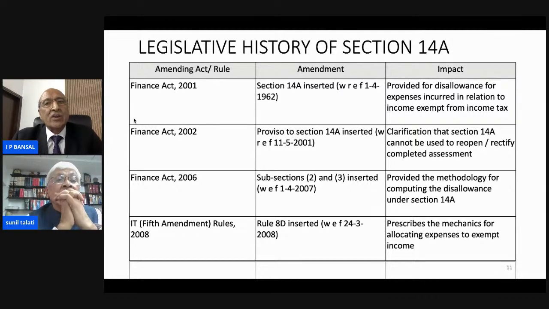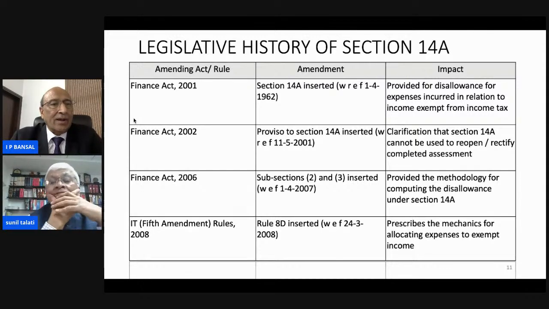It provided disallowance for expenses incurred in relation to income exempt from income. The second amendment was made by Finance Act 2002, when a proviso was added to section 14A with retrospective effect from 11 May 2001, clarifying that section 14A cannot be used to reopen or rectify a completed assessment.